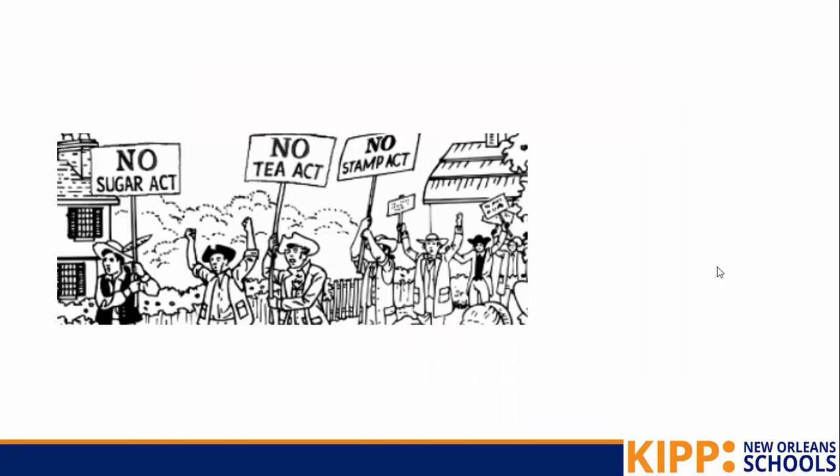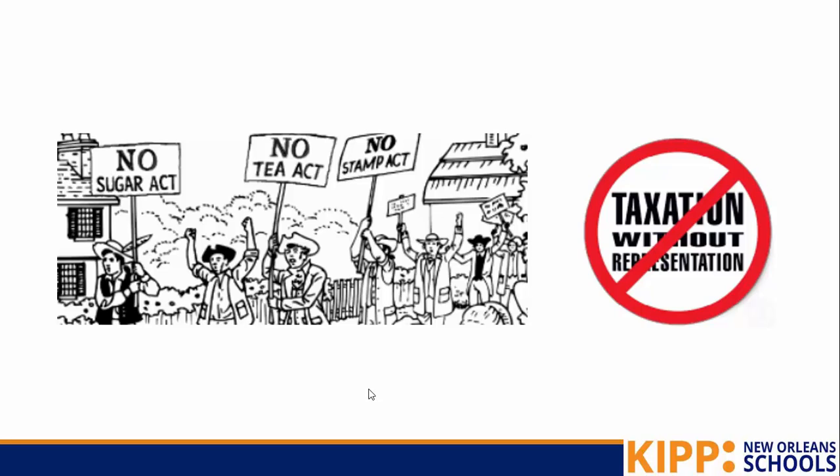And here's an image showing colonists fighting against the taxes. The Tea Act put a tax on tea that was purchased, the Stamp Act put a tax on paper that was purchased. And one of the main concerns the colonists had with this is that they felt that they were being taxed without being given the opportunity to have a representative sent to Parliament. So they said they would pay for these taxes if they could have a say in government and be able to vote yes or no for things like taxes.